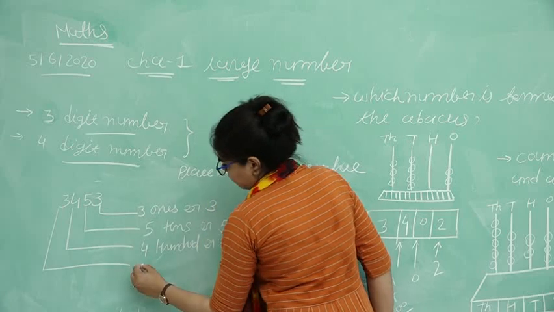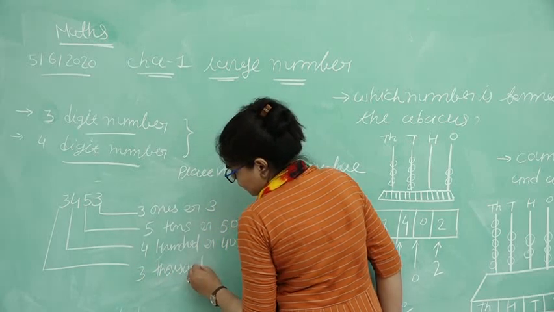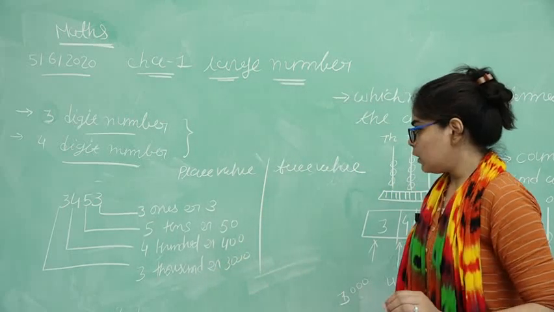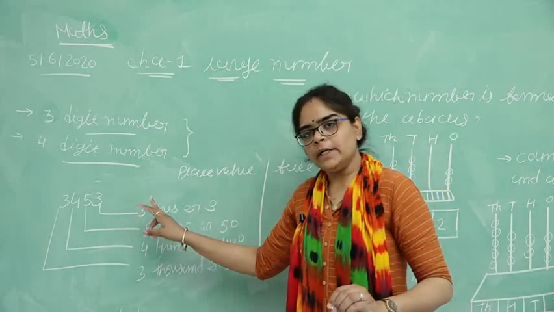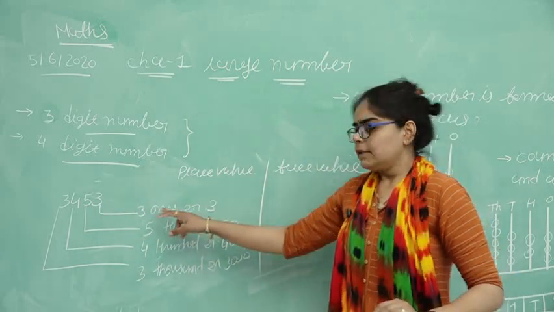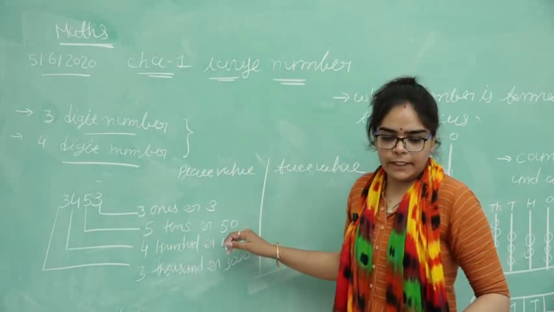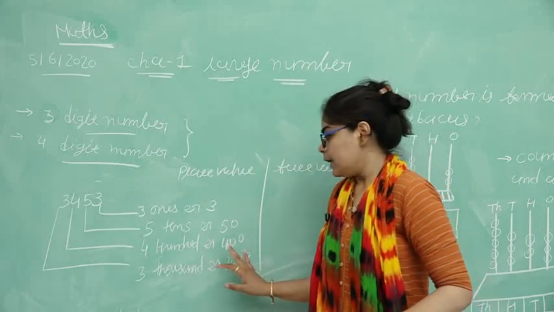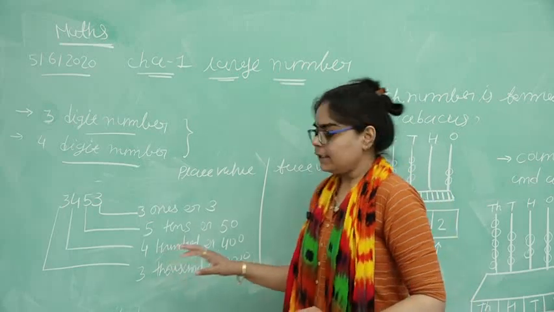Then after that 3 thousands or 3,000. Okay, 3 in the ones place, the unit digit, is 3. Then 5 is in the tens place, 50. Then 4 is in the hundreds place, so 400. Then 3 is in the thousands place, so 3,000.